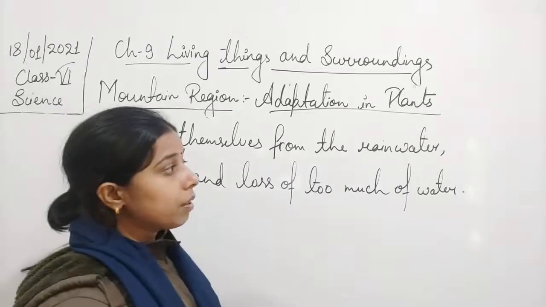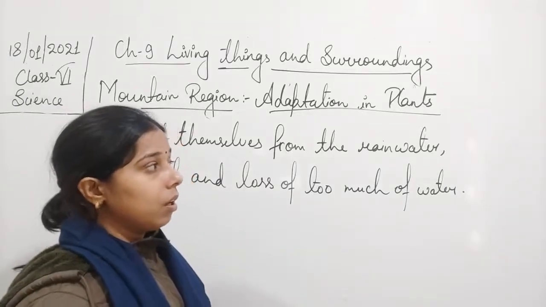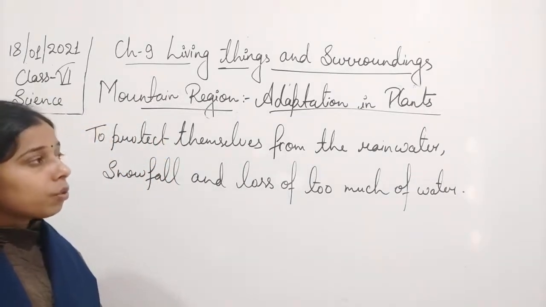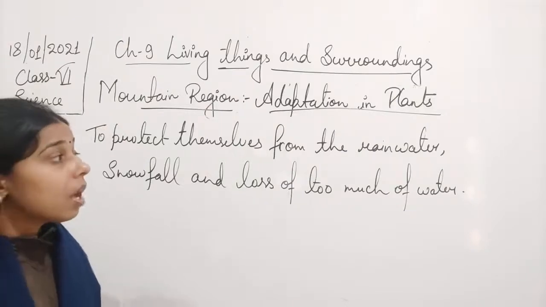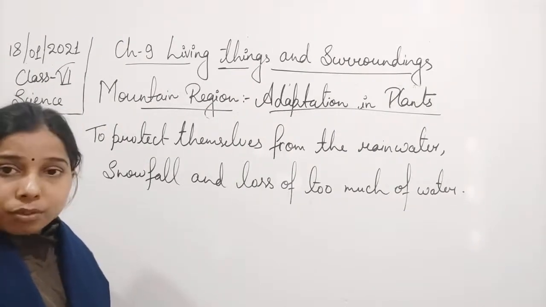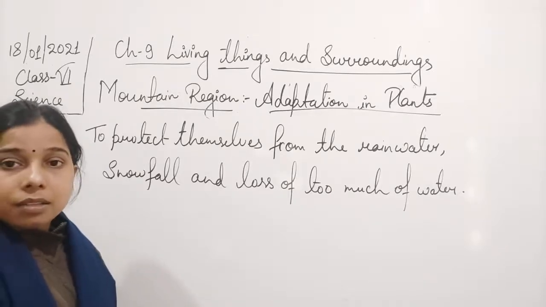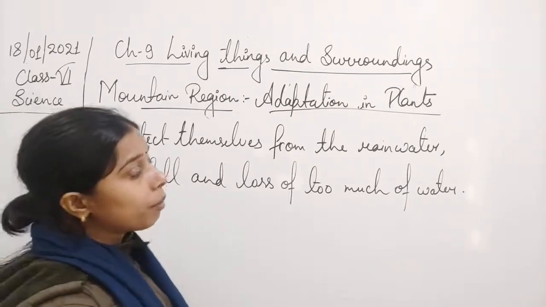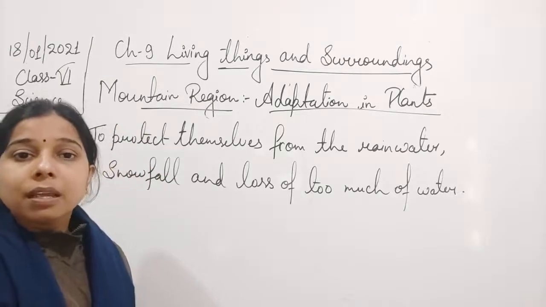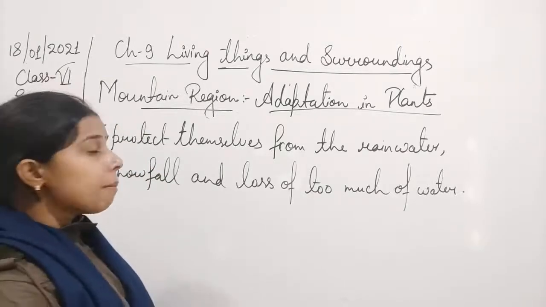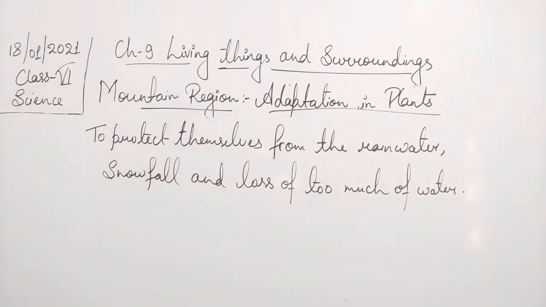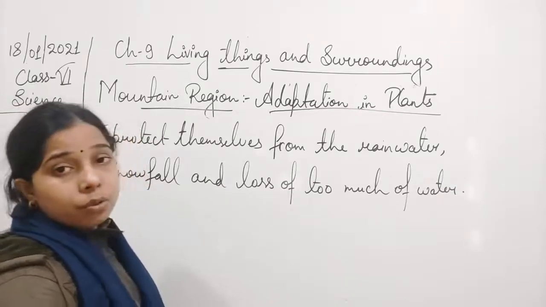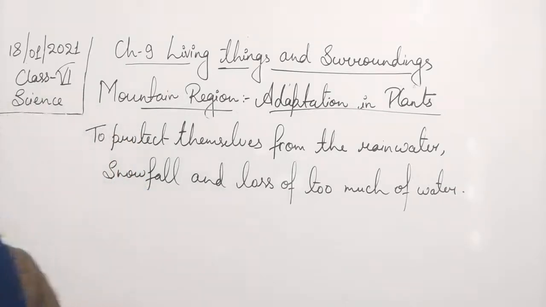So you can see here, students, the problem that occurs in the case of plants which live in the mountain region: if they are surviving in the mountain region, they must protect themselves from the rainwater, from the snowfall, as well as the loss of water which occurs due to the process of transpiration. If they are able to overcome such problems, they will be able to survive in the mountain region. Now what kind of adaptation does a plant living in the mountain region have by which they are able to live in such a habitat?